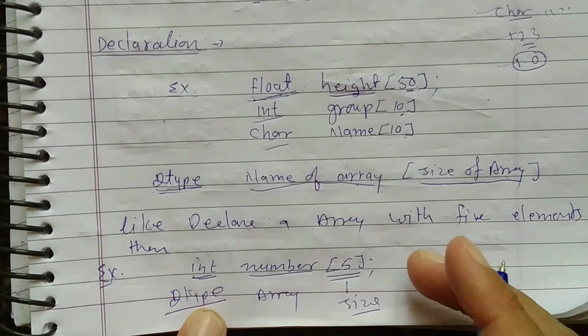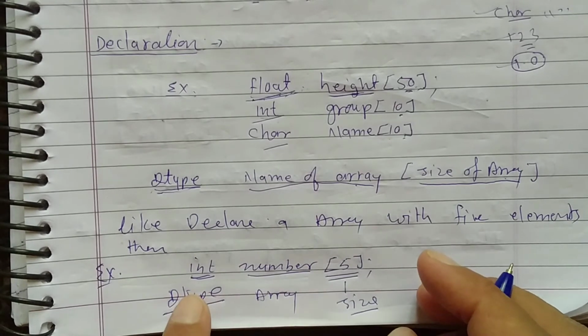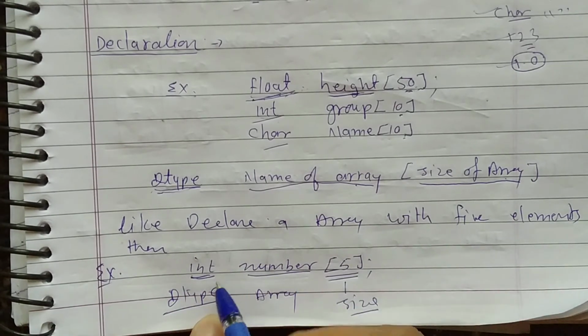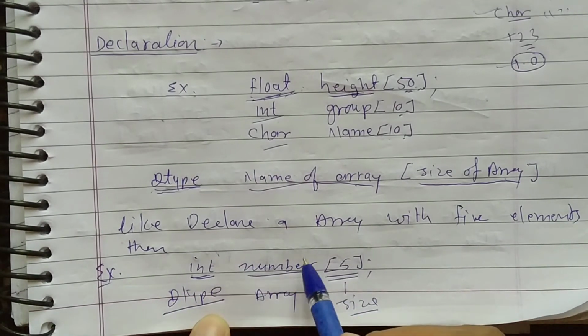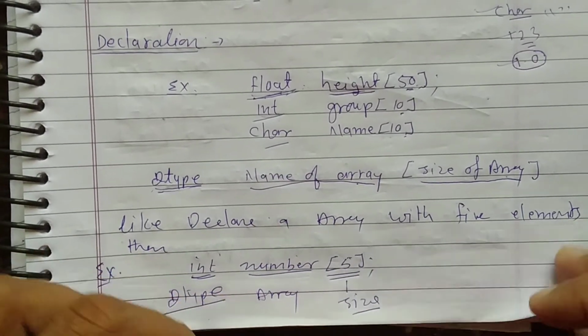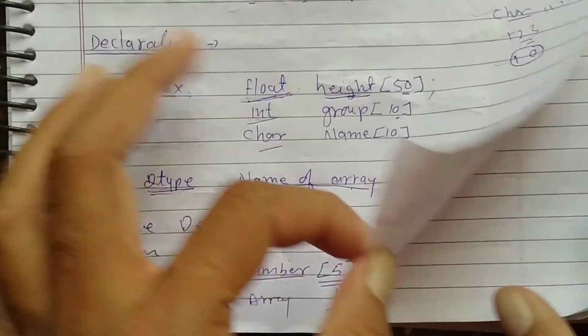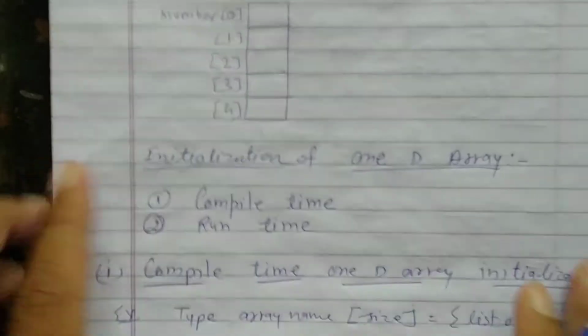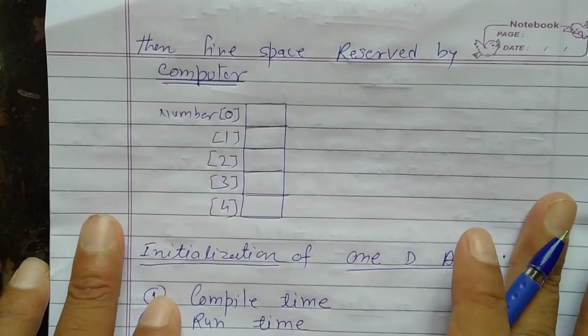Clear? So a variable declaration or an array declaration has three parts: its data type, its name, and its size. Such a declaration is called a static declaration, or we can say compile time declaration. That we will study in the next point.